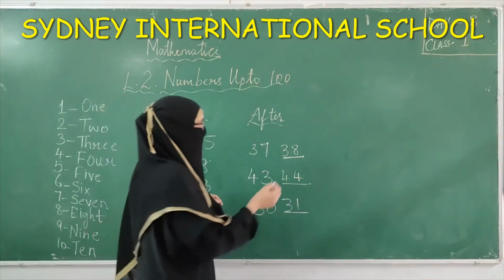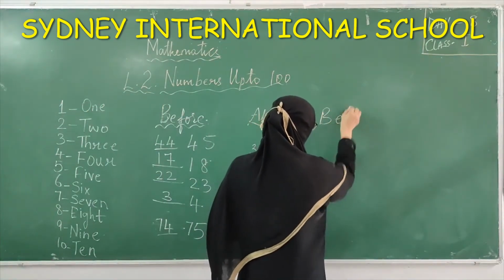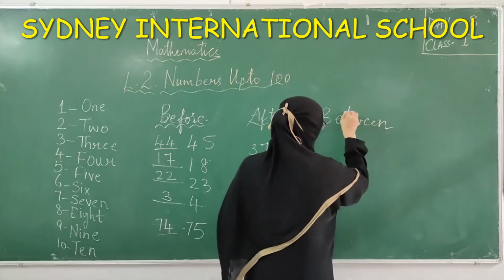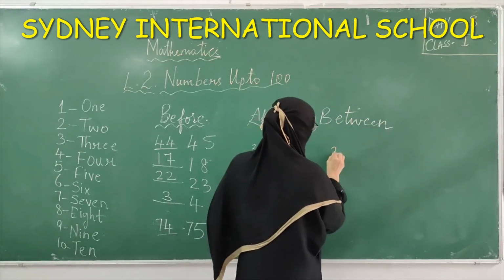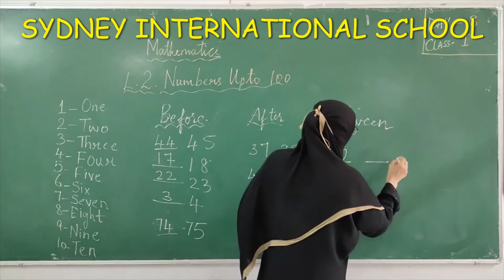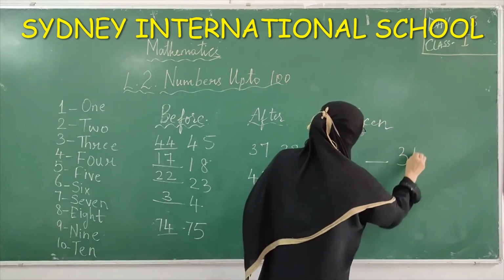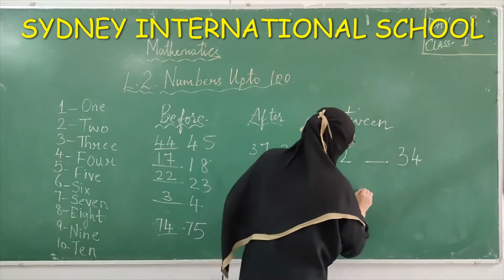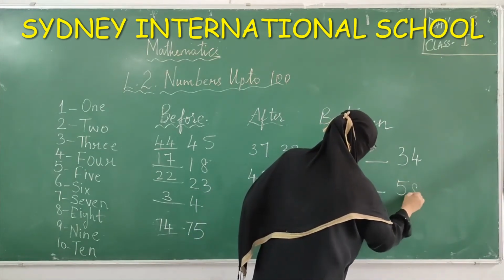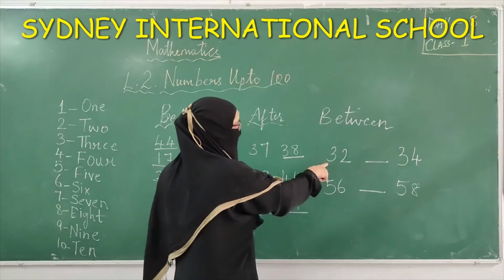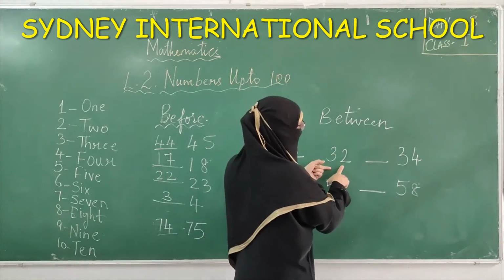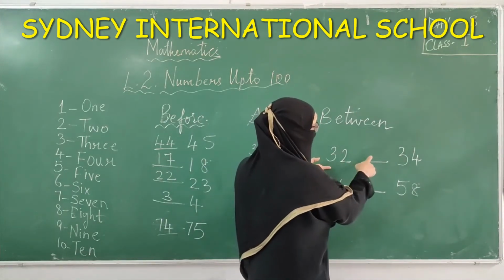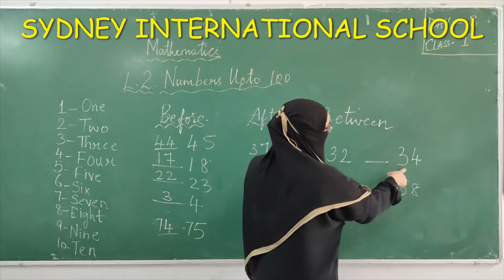Then coming to between. Now the number given is 32. After 32 comes dash, then 34.